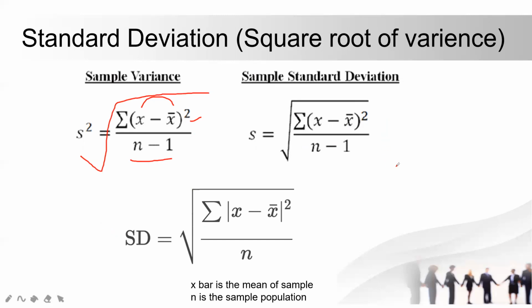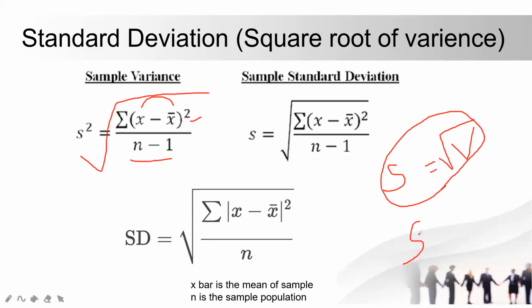So standard deviation and variance have a square root relationship. Taking the square root of the variance will give me the standard deviation. Okay, vice versa is also true: the square of the standard deviation equals the variance. I hope both of them make sense, and they are the same thing, they are not different. I hope it is clear.